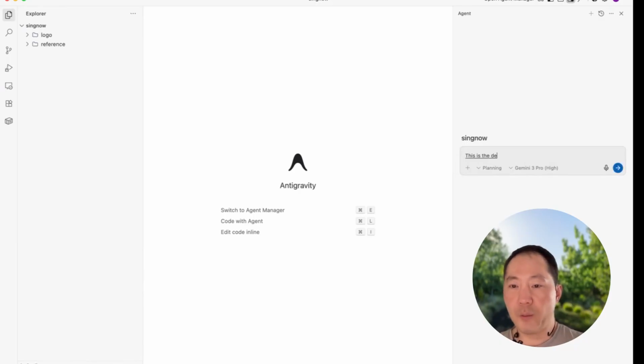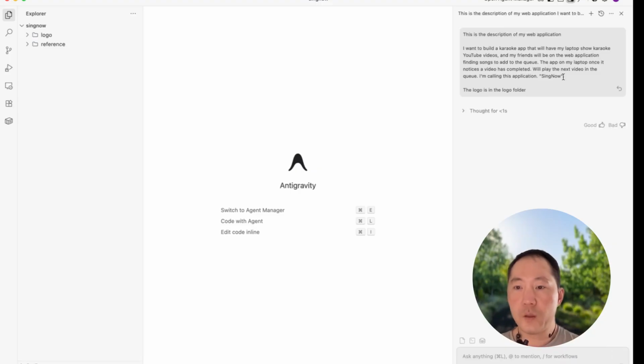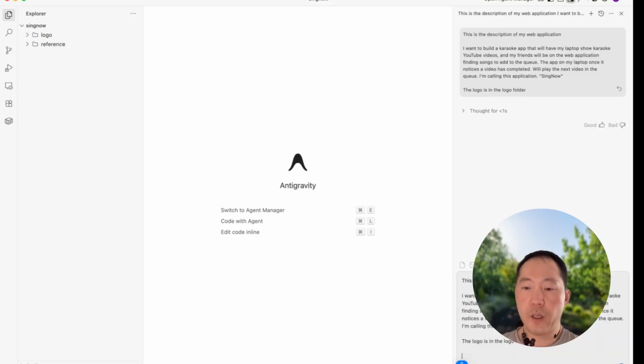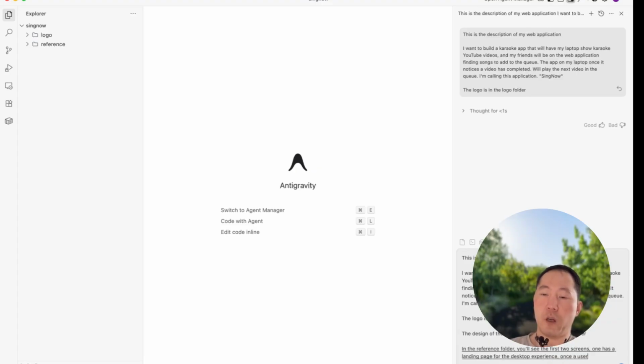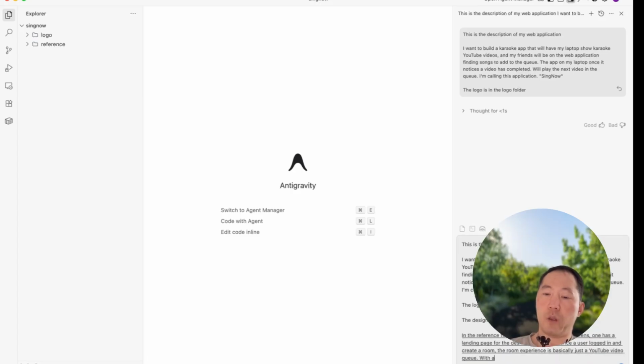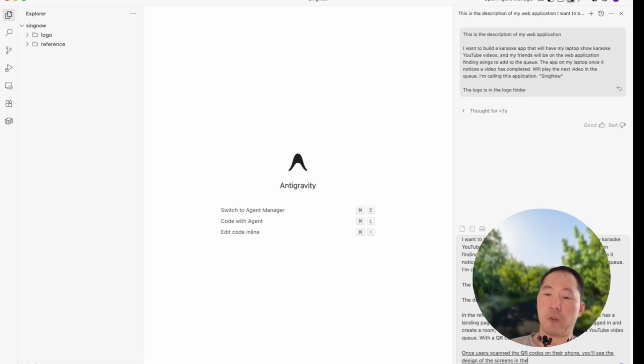This is the description of my web application. The logo is in the logo folder. Whoops, that was a mistake. Stop. Let's try this again. The design of the screens are in the reference folder. In the reference folder, you'll see the first two screens. One has a landing page for the desktop experience. Once a user logs in and creates a room, the room experience is basically just a YouTube video queue, period, with a QR code on the bottom right. Users scan the QR codes on their phone. You'll see the design of the screens in the same reference folder, period.